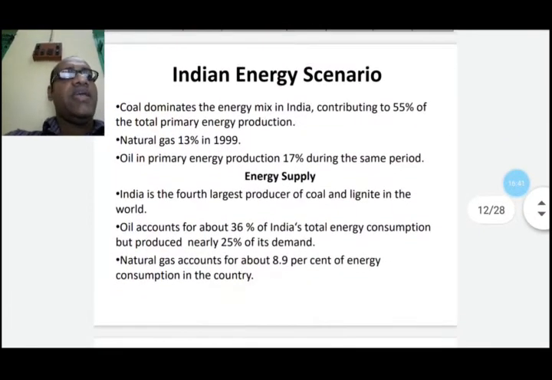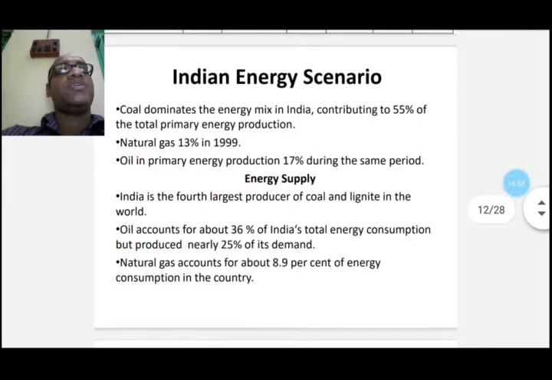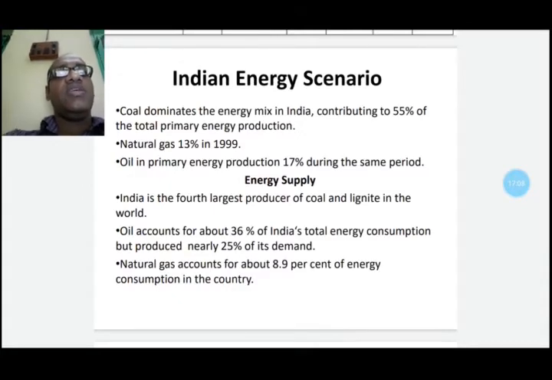Now come to the Indian energy scenario. In India, coal dominates the energy mix, contributing nearly 55% of the total primary energy production. Over the years, there has been a marked increase in the share of natural gas also, and it is estimated 13% in 1999. And oil, the primary energy producer, was 17% during the same period.